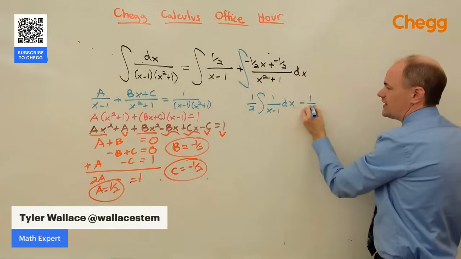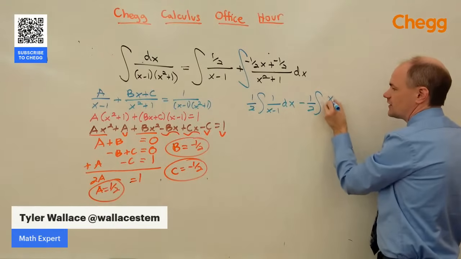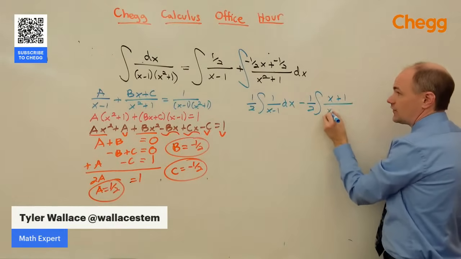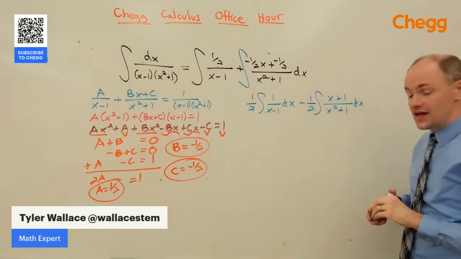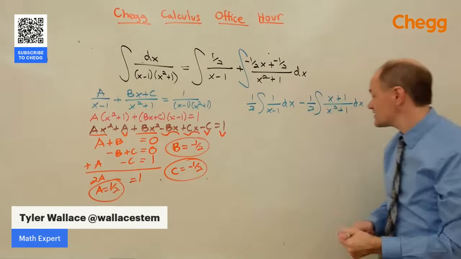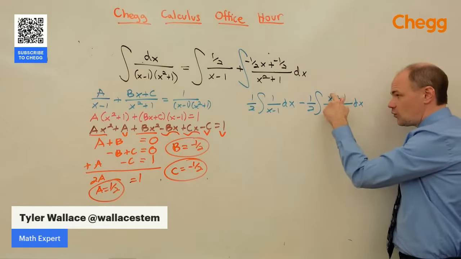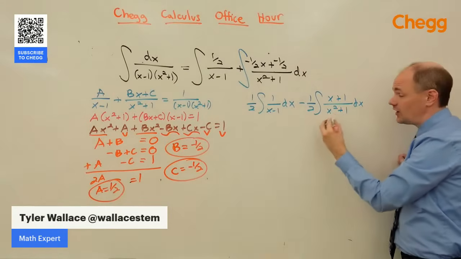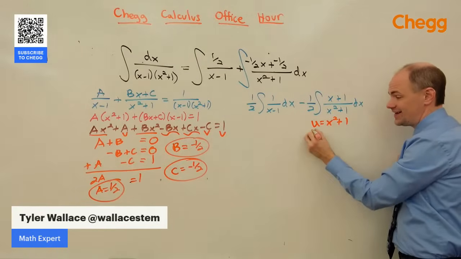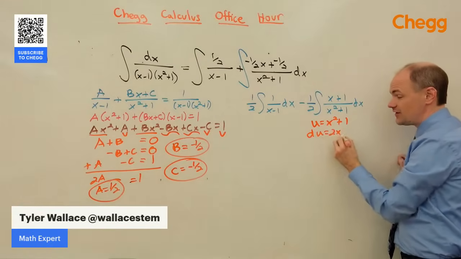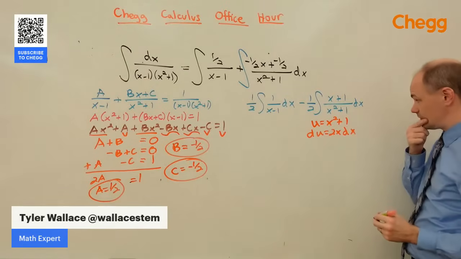Then I'm going to factor out a negative 1/2 out of the second one, which is going to give me x plus 1 over x squared plus 1 dx. Now, this would be really convenient to solve if this became 1 over u. That's the natural log of u. So if I make u x squared plus 1, du, its derivative, is 2x dx.